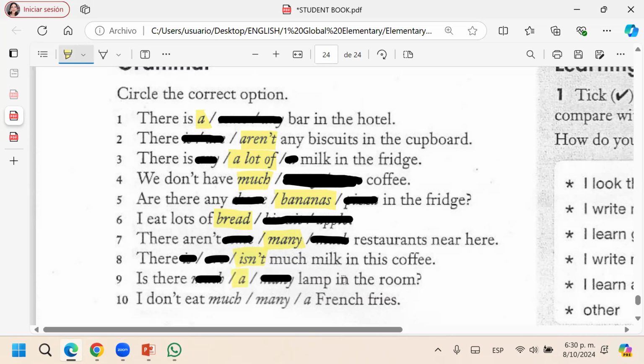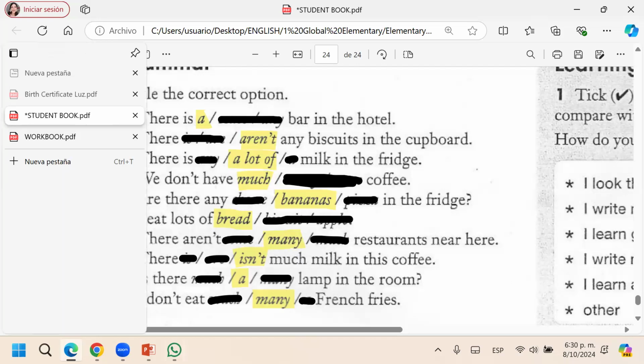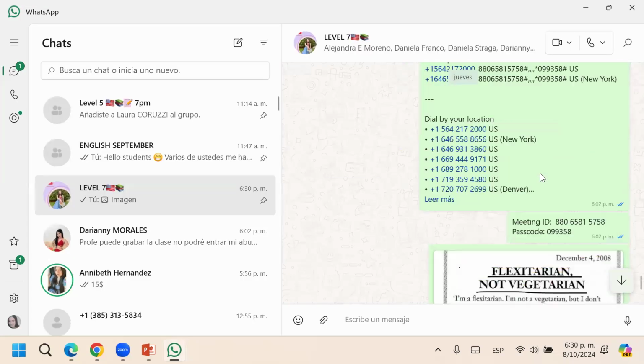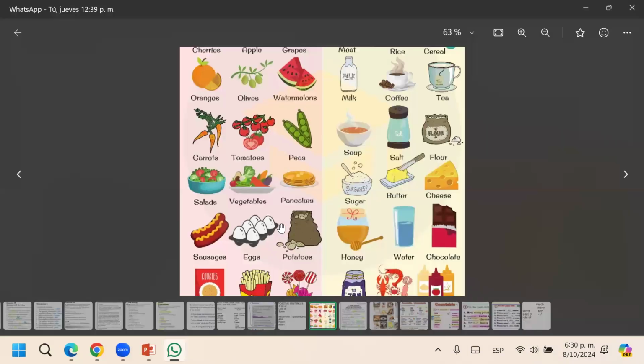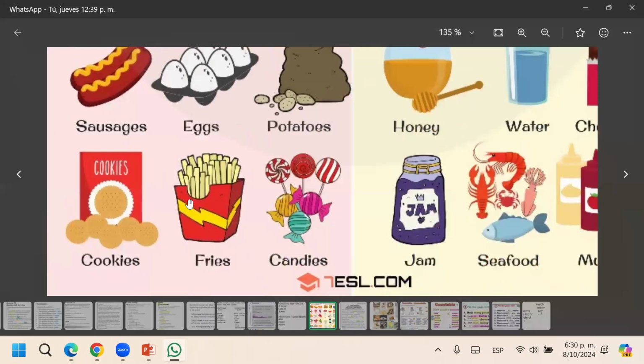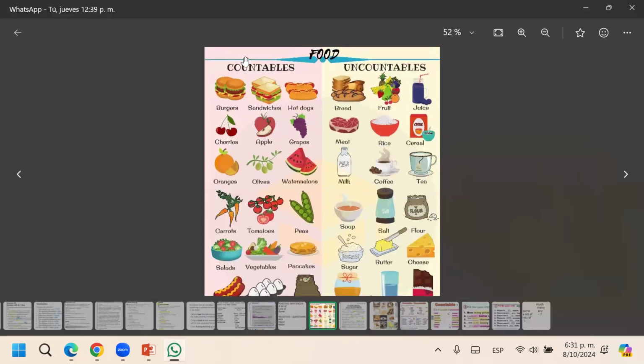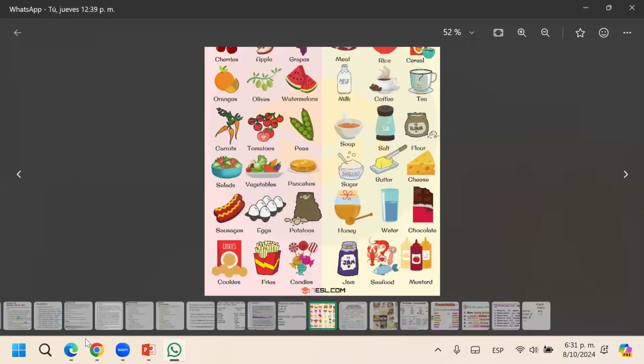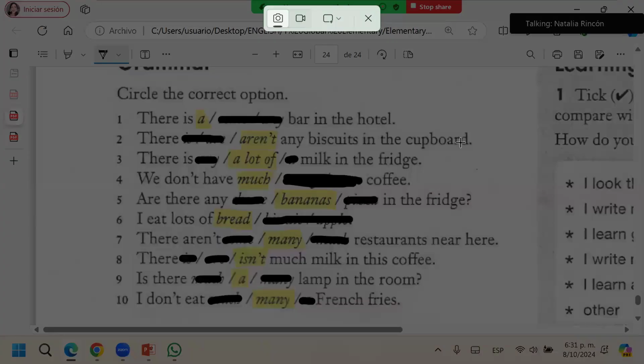And the last, a negative sentence. I don't eat much French fries. The fries are countable or uncountable? Countable. French fries are countable. The potatoes and the French fries are countable. It's many, entonces. Las papitas fritas son contables. Si revisan, if you see here, bueno, I think so. Let me remember here. Yes, look, fries, candies, cookies, the potatoes, they are countable. So that's why I use many, because they are countable.